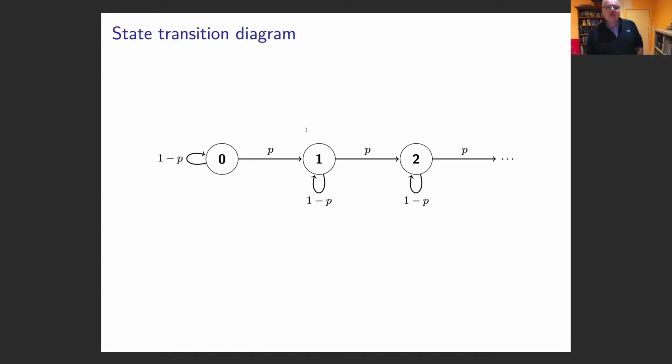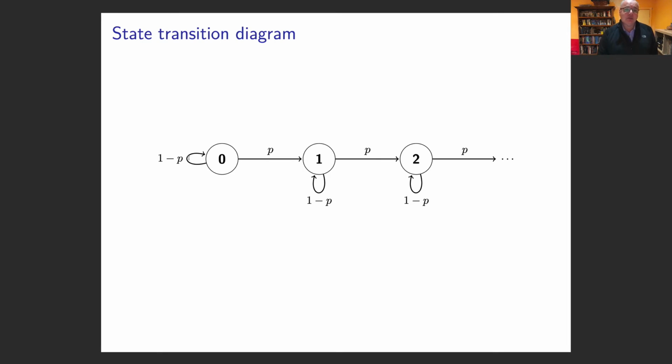And we can describe this in what we call a state transition diagram. In a state transition diagram, the circles are the states. Here's the starting point, where I've got no heads. Then we keep going, and with probability P, I go up to state 1, or with probability 1 minus P, I just keep staying in this state.